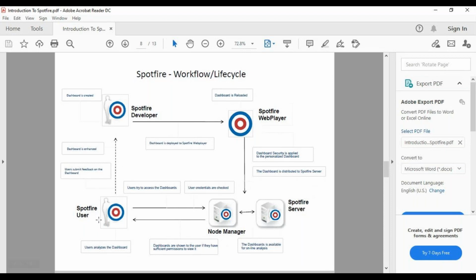Now the users do their analysis. Users means the end users. They might feel something needs to be changed, some enhancements and all that, so feedback is provided to the developer, and the developer will again modify the report, and the whole process will continue until it is moved to the production environment.